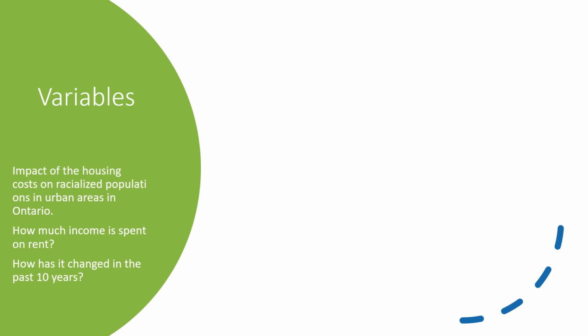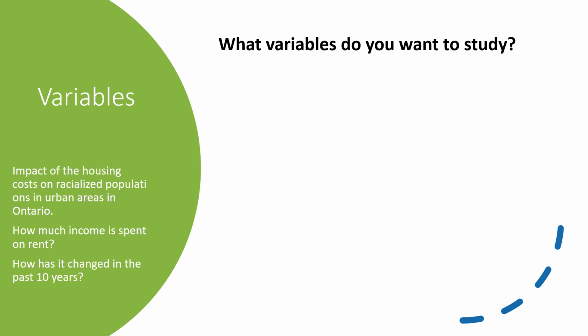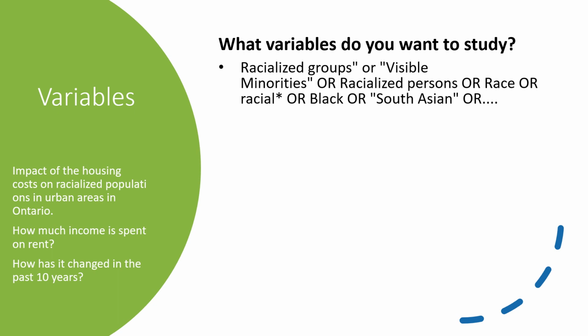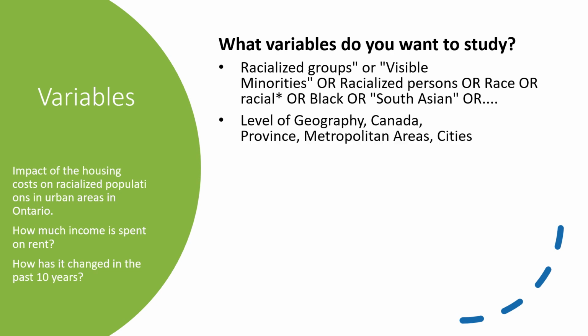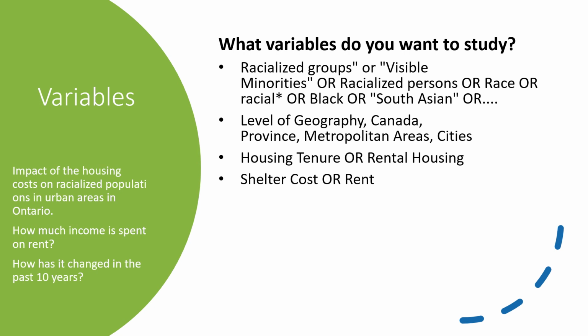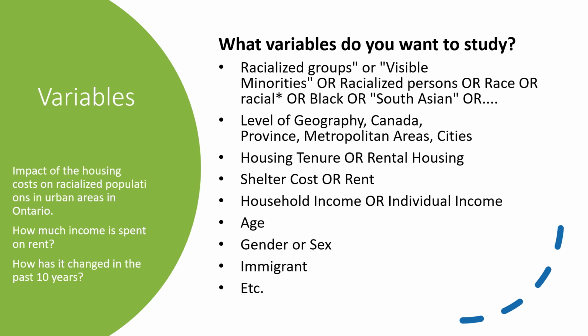Now, we want to think about what variables you may want to study or research. This provides you with clarity on what is being measured in the dataset that you find. It is also important to think of different search terms that you can use, as this will assist you in understanding how a variable may be coded or categorized. This is where you examine the intersectional aspects of your topic by including other demographic variables, such as age, gender, immigrant, non-immigrant, and others. This will form your personalized checklist, which will help you compare different data products.